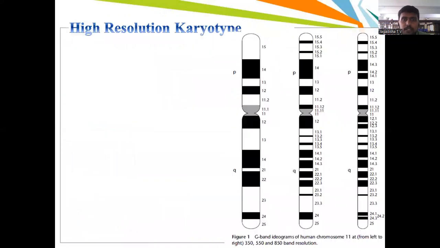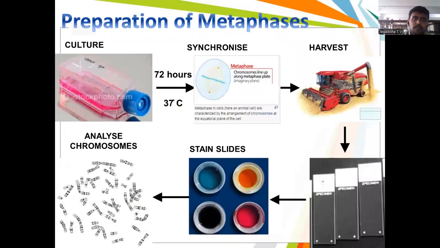So before going to any structural abnormality, we need to know the flow scheme of karyotype, that is, how we get from the cell to chromosomes. First we need to take peripheral blood or tumor tissue, and culture them using RPMI media. It is called Roswell Park Memorial Institute media. We culture with fetal bovine serum and antibiotics, such as penicillin or streptomycin.